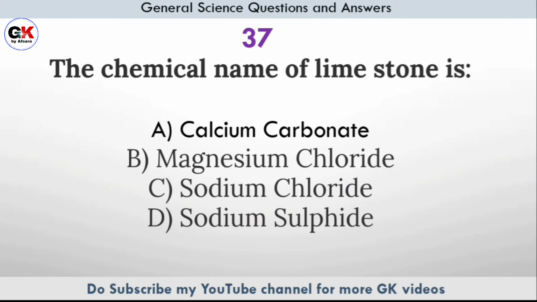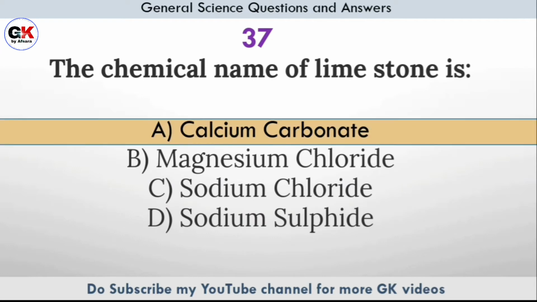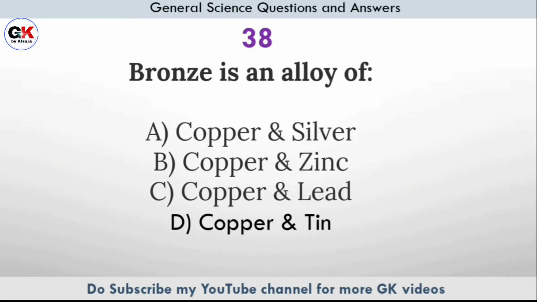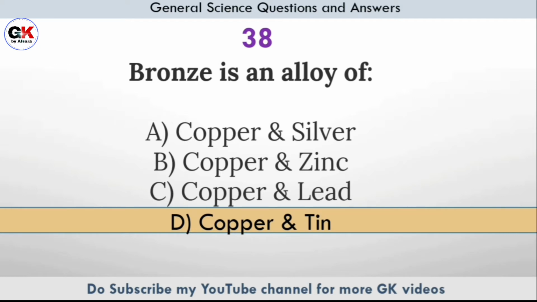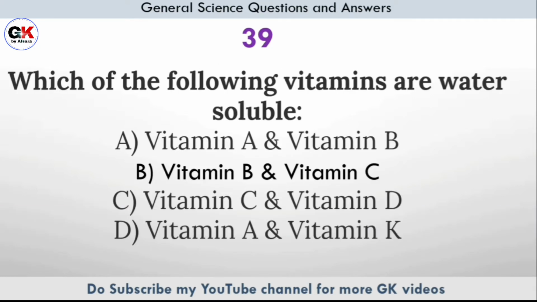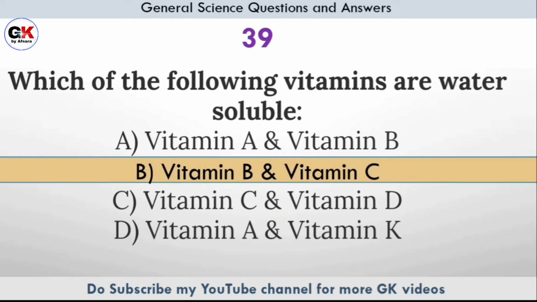The chemical name of limestone is? Answer option A, calcium carbonate. Bronze is an alloy of? Answer option D, copper and tin. Which of the following vitamins are water soluble? Answer option B, vitamin B and vitamin C.